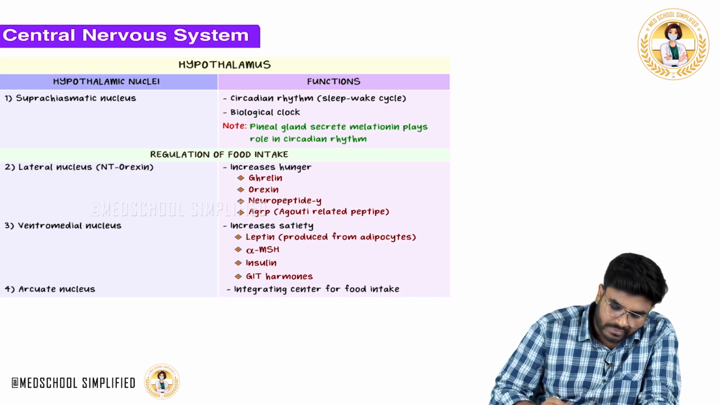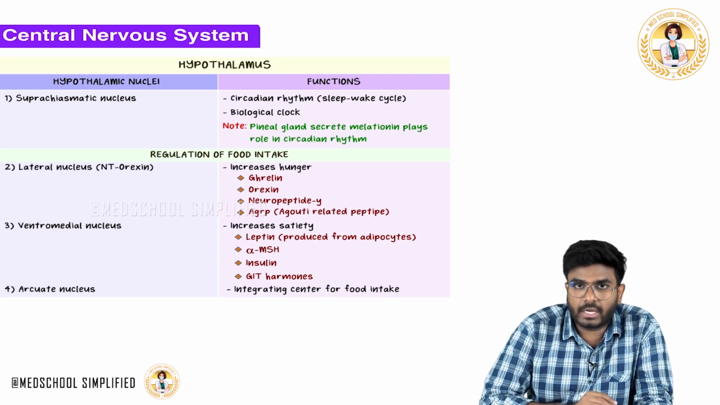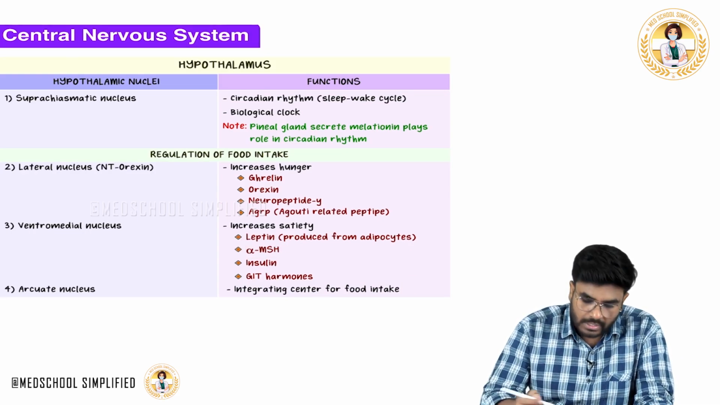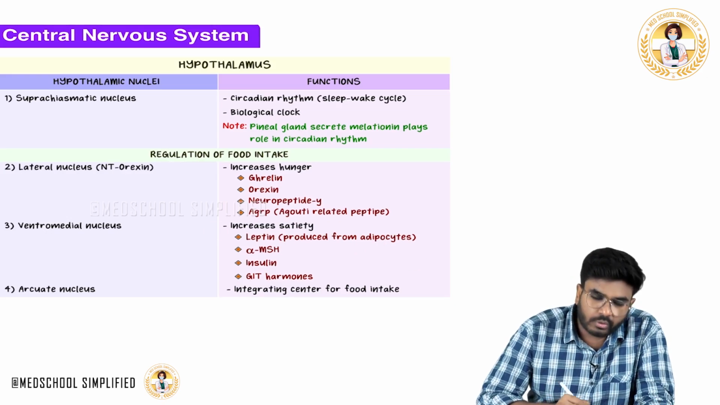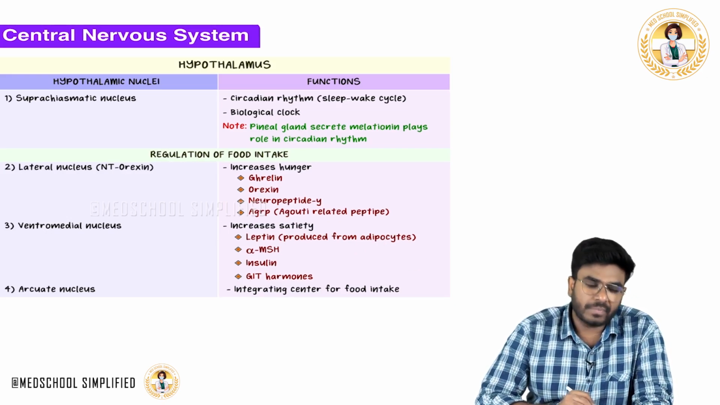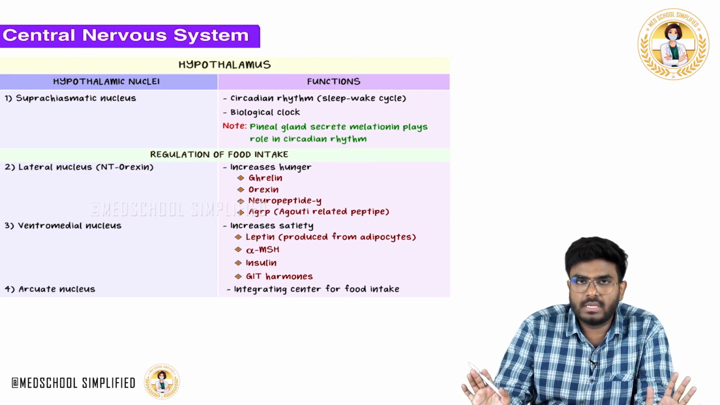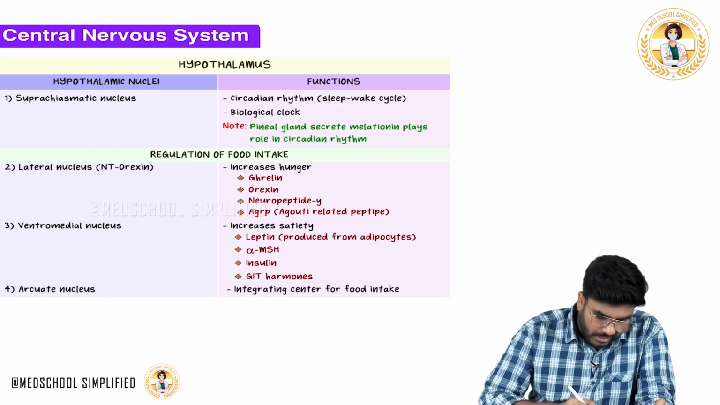Same stuff. Now leptin, alpha MSH, which means melanocyte stimulating hormone, insulin, and GI hormones like glucagon-like peptide. All these hormones which I have listed are going to cause satiety or decrease the hunger. They will act on the ventromedial nucleus and cause a feeling of fullness. Now, the lateral nucleus is the hunger center, and the ventromedial nucleus is the satiety center. Now, there is one more nucleus called the arcuate nucleus.